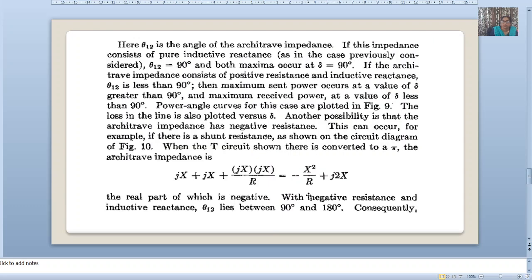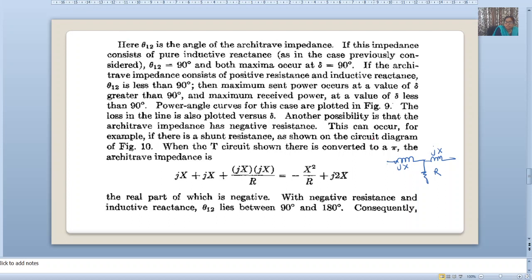Now this is the first case. In the second case, we will consider negative resistance. What does negative resistance mean? In negative resistance we consider two machines with a shunt connected load. Here we are considering the load, and here the reactance. That means this is our jx, this is our r.